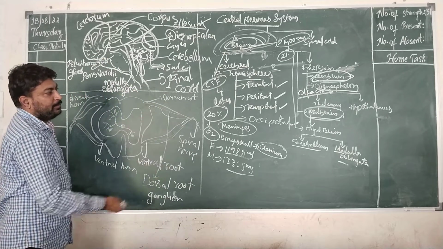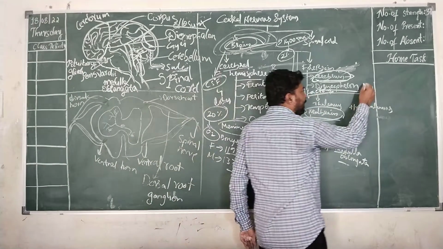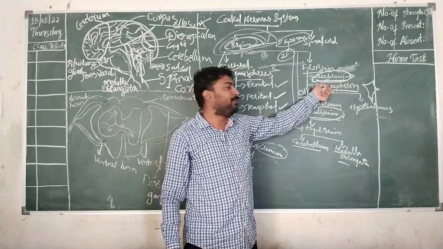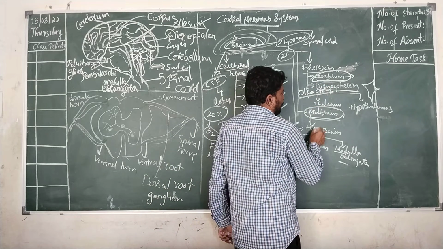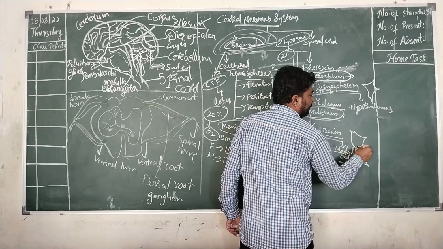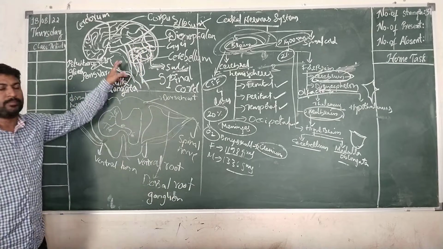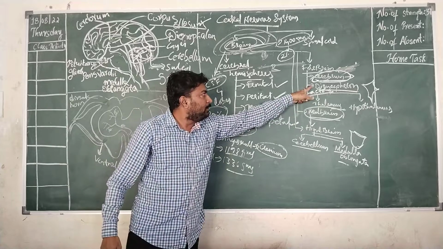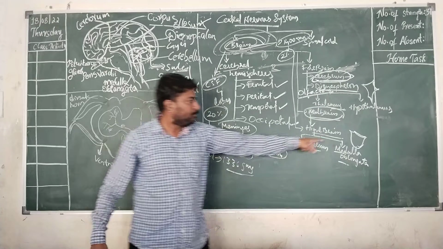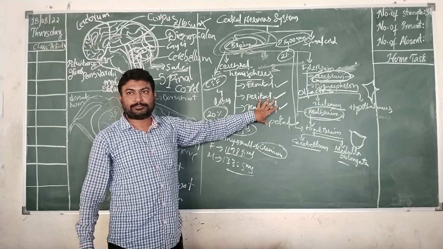Is it clear? And this portion, that is diencephalon, diencephalon is actually a rhombus shaped structure. Diencephalon is a rhombus shaped structure, and this thalamus will be triangular in shape. Here, this portion, triangular in shape. Diencephalon will be rhombus in shape and this thalamus will be triangular in shape. Is it clear? So this is about human brain.